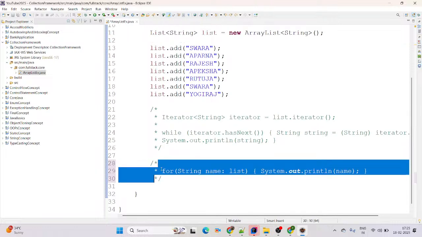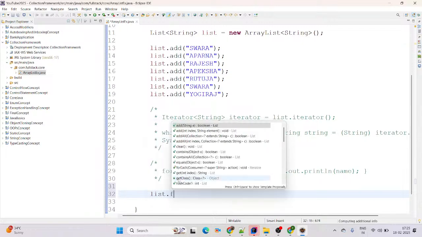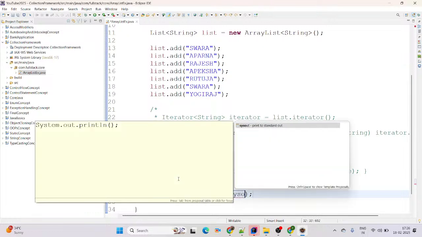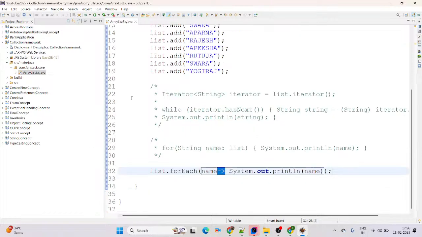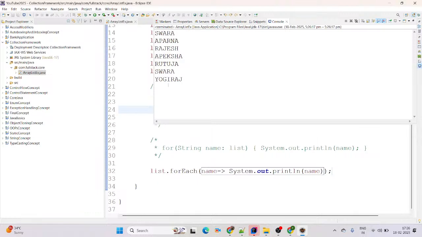Again we have the Java forEach as well. Here list.forEach, I am just going to add the names. Then we are using the printing statement with a lambda expression and passing name. See, this is the lambda expression. Again, Java features like this give very optimized code. Simply run as Java application, it will print the data. Again the same output, insertion order, and Swara available there twice.